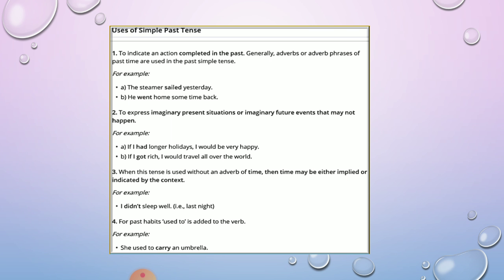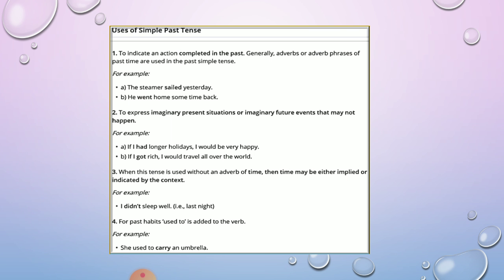Now, we use the simple past tense for a past habit, for an action that has been completed before the time of speaking, and even to narrate a story. As per the rule, first, to indicate an action completed in the past, we use adverbs also to show the reflection of past tense.